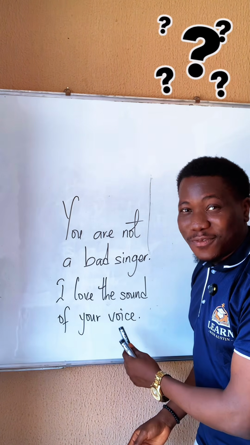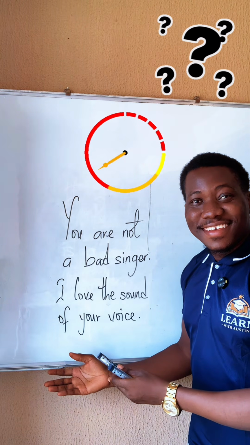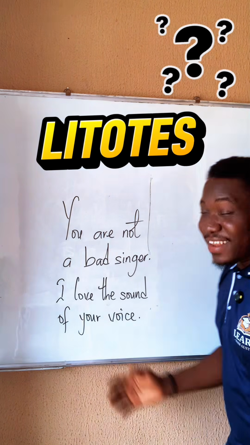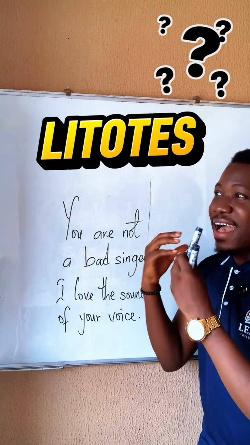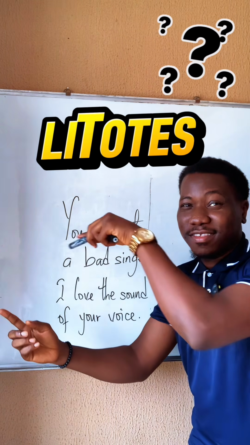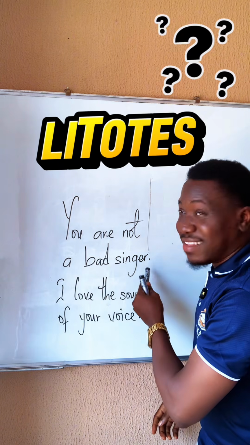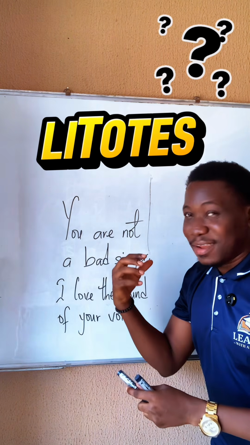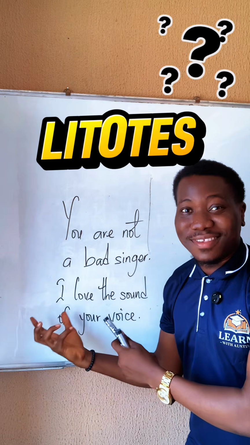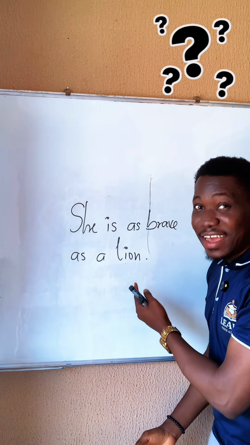I love the sound of your voice. Which is it? What do you say? Litotes. All right. Litotes is a figure of speech in which an idea is communicated using negation, saying that something is not the opposite of what you say it is. You are not a bad singer, to say you are a good singer. But instead of saying you're a good singer, you say you're not the opposite, not a bad singer. Litotes.